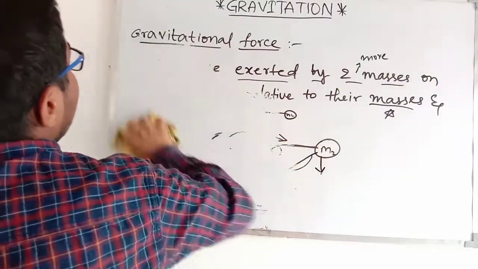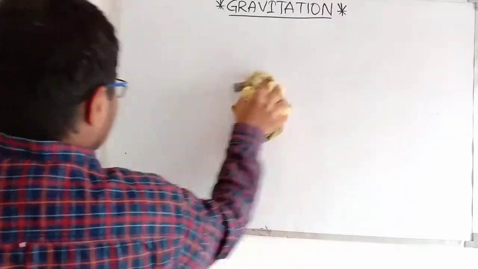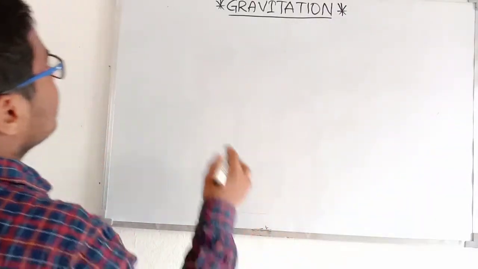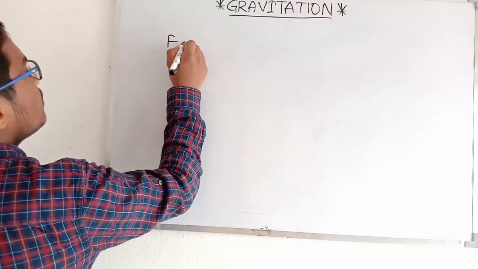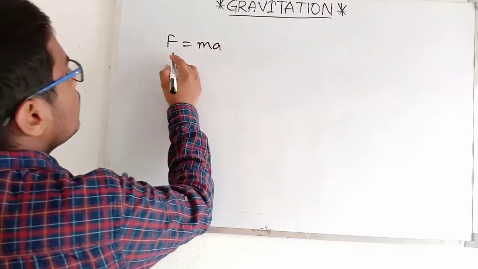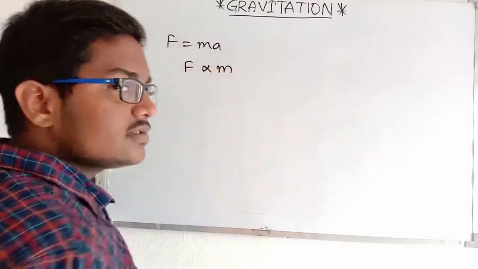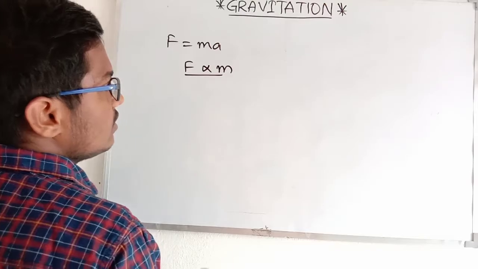Okay, now let's erase this. We all know F is equal to ma. By this formula, we can say F is directly proportional to mass.